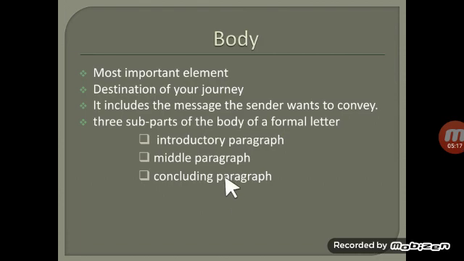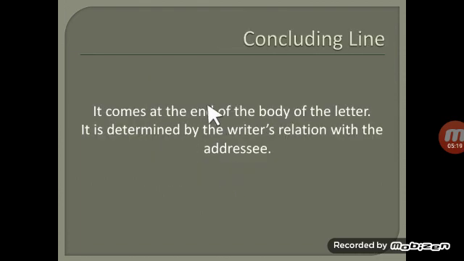That's all about the body. After the body, at the end there is the concluding line, which determines the writer's relation with the addressee.